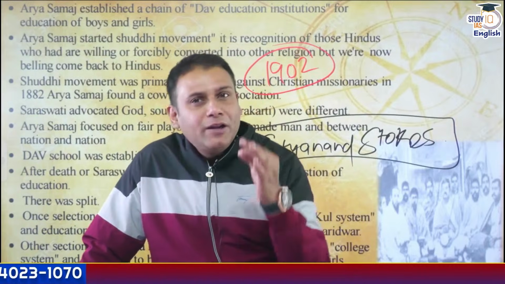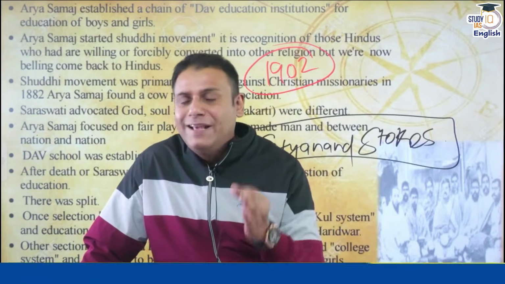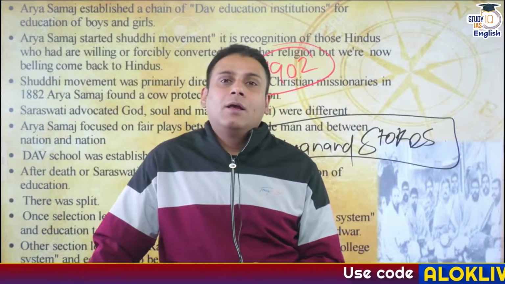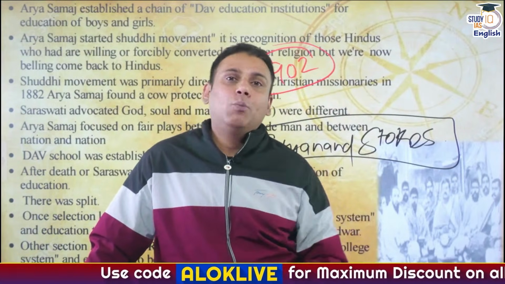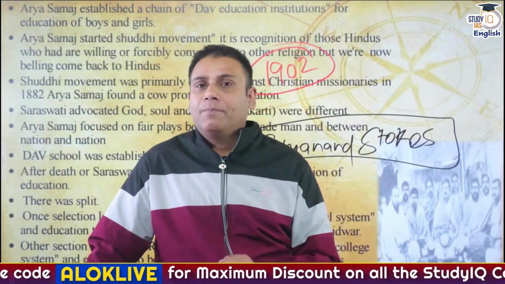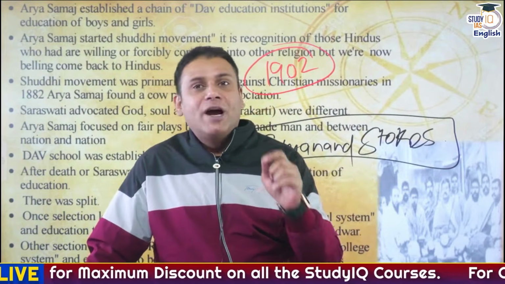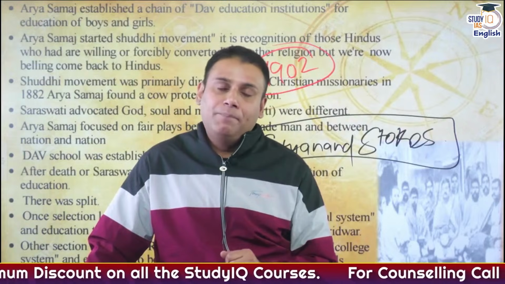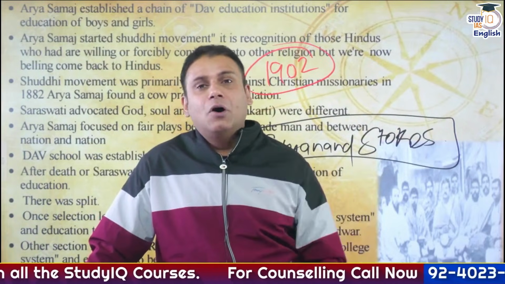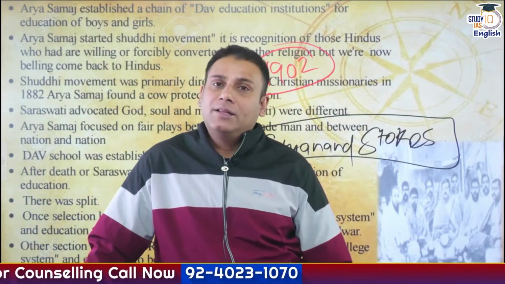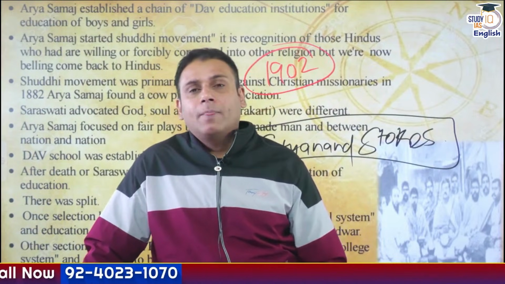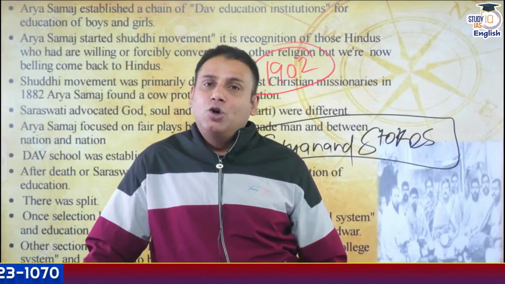I'll repeat the points again in short. Please pay attention carefully. The founder of Arya Samaj was Swami Dayananda Saraswati ji, whose original name was Mool Shankar Tiwari. He founded Arya Samaj at Bombay in 1875. He had learned the teachings of Vedas from his guru, a blind scholar named Swami Virjanand ji, at Mathura. He gave the slogan "Back to Vedas."